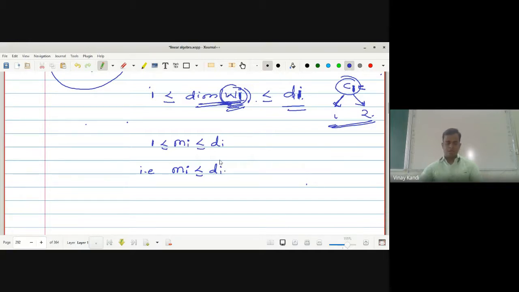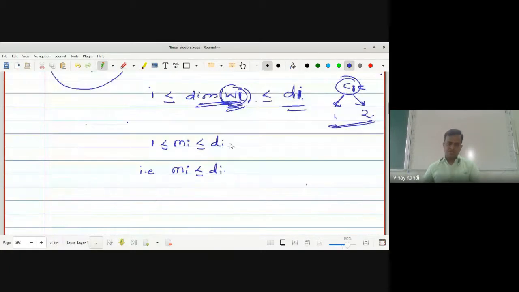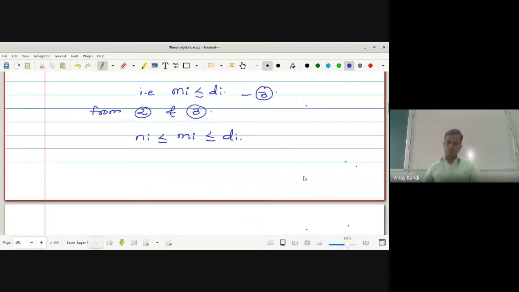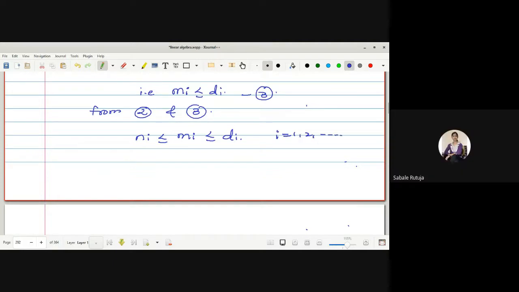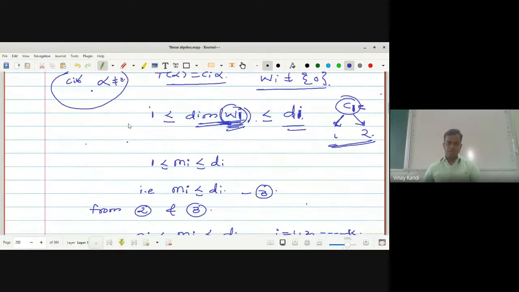Okay, this is equation number 2. This one is equation number 3. From 2 and 3 we get Ni is less equal by Mi, which is less equal by Di. Any doubt? I is equal to 1 to so on. ओके, जर ते स्टेटमेंट नाही समजलं तर मी पुन्हा सांगेन उद्या. ओके, आधी हे थेरम प्रूव्ह करूया. हे स्टेटमेंट ठेवून घ्या आणि कसा हा Di is less than Di ते पुन्हा सांगेन.